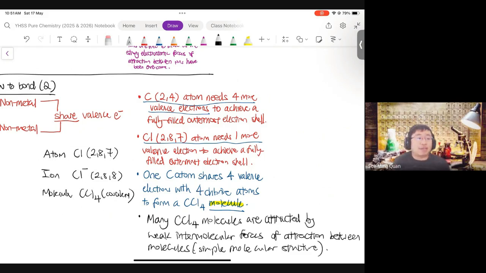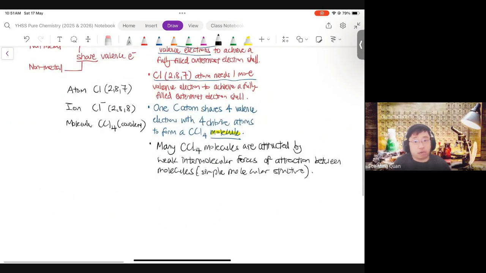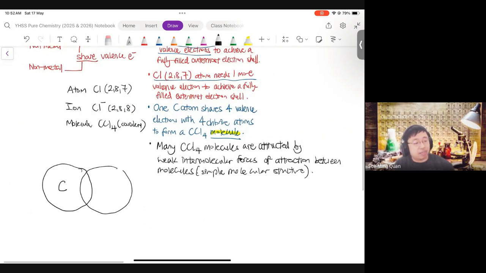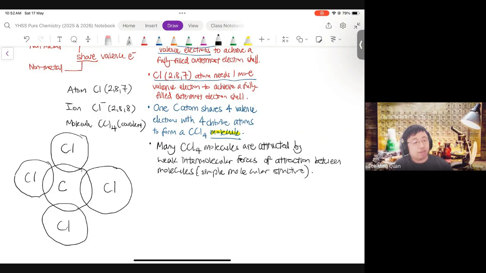All right? So now let's take the simple molecular structure first and draw the dot and cross diagram for CCl4. Now, dot and cross diagrams. Sometimes we will ask for all electrons. Sometimes we are going to ask for just the outer shell. So let's assume the question has told me to draw outer shell only. So I have C in the center because there is only one carbon atom. That means I have 4 Cl atoms sharing valence electrons with the carbon.